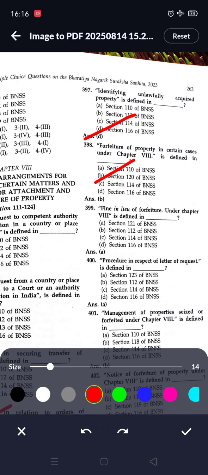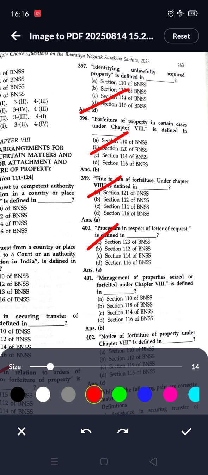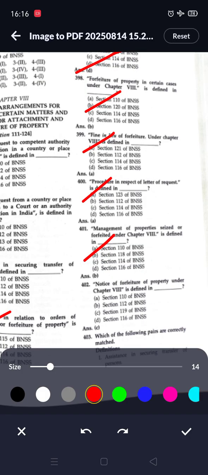Fine in lieu of forfeiture under chapter 8 is defined under section 121. Procedure in respect of letter of request is defined under section 123. Management of properties attached or forfeited under chapter 8 is defined under section 118. Notice of forfeiture of property under chapter 8 is defined under section 119.